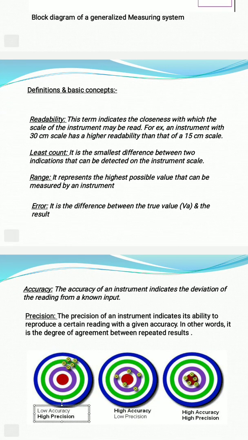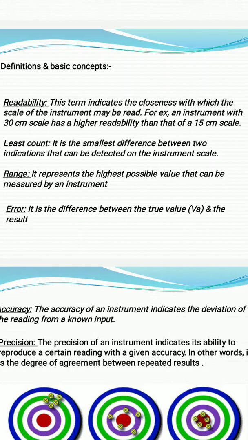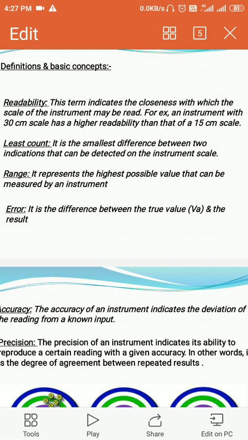The first is readability. What is the meaning of readability? Readability is nothing but the ability of an instrument to indicate the reading clearly, the closeness with which the scale of the instrument can be read. Correct? What is least count? Least count is a very important term in measurement.